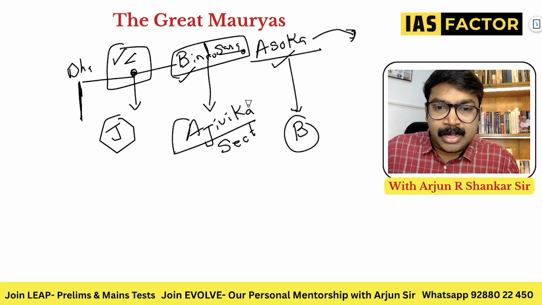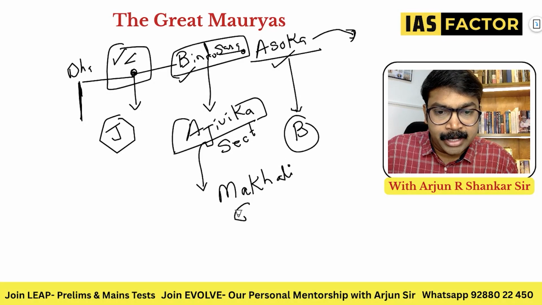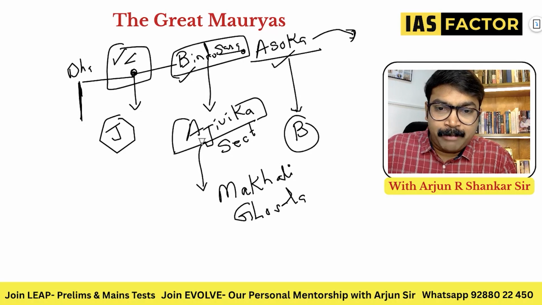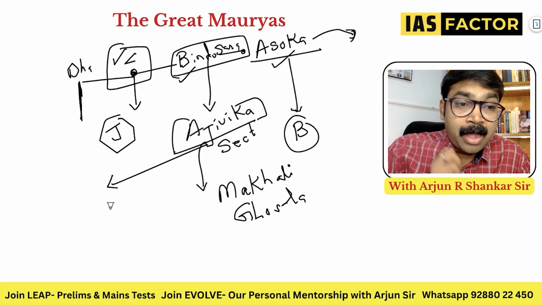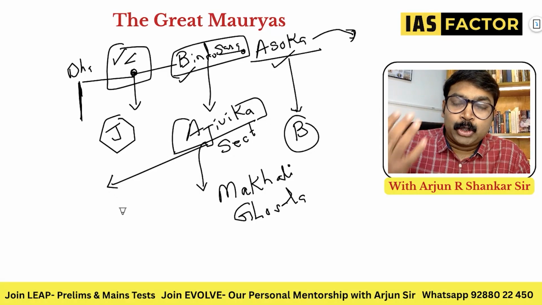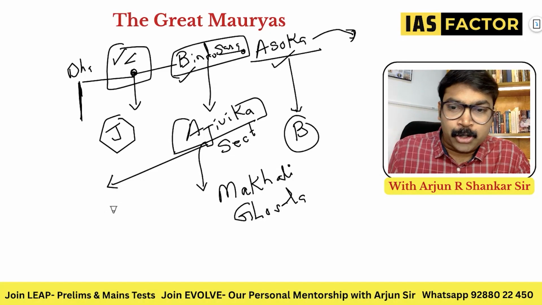Ajivika is a group of people founded by Makhali Gosala. You can remember this name, Makhali Gosala. What is the biggest idea that they talk about? Buddha and Mahavira intensively talk about karma, rebirth, samsara, nirvana, kaivalya, all these concepts.